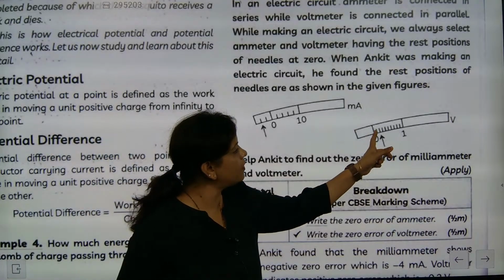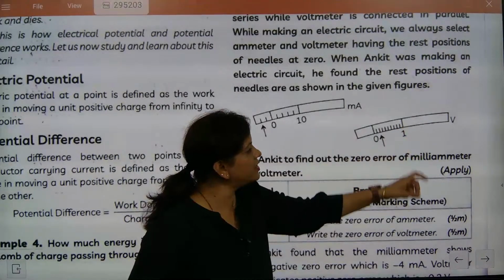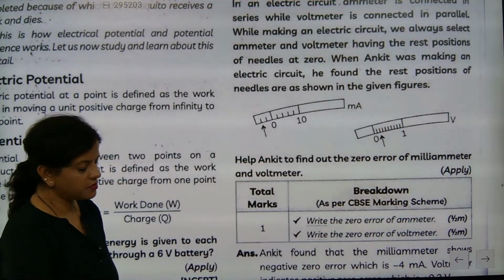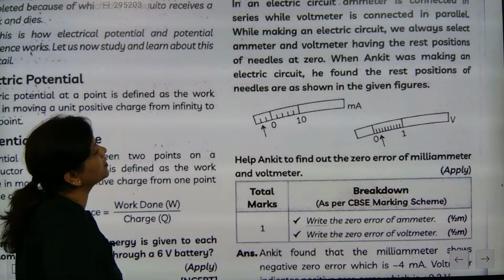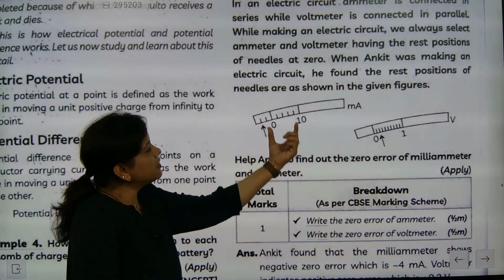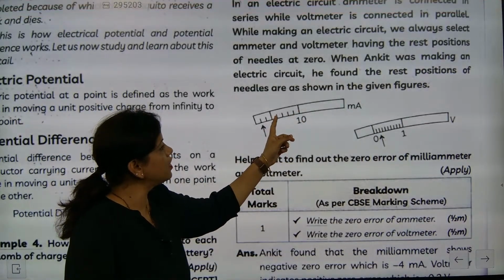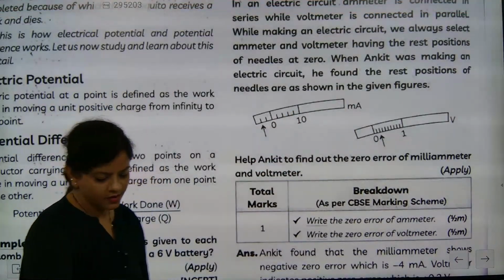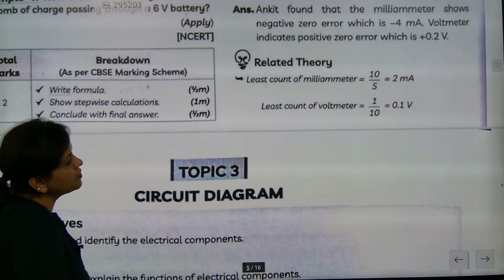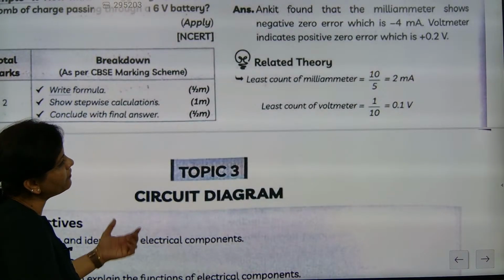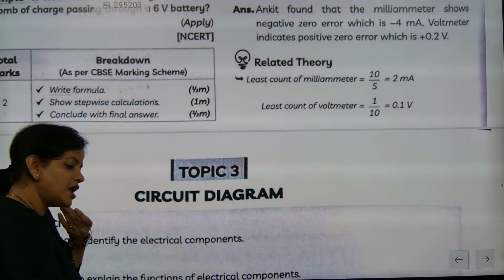Can we calculate 1, 2, 3, 4, 5, 6, 7, 8, 9, and then it is coming as 10? Can you check, Maha? And here it is coming as 5. Between 0 and 10. See, this is coming as 10, this is coming as 0. 1, 2, 3, 4, 5. So milliammeter 10 divided by 5, and there it is coming as 10. 10 lines and 5 lines. Yes.